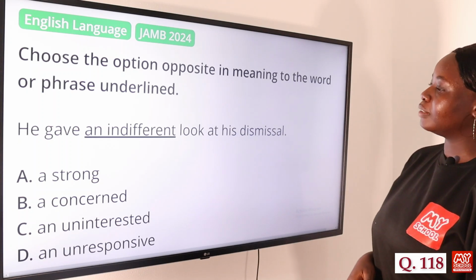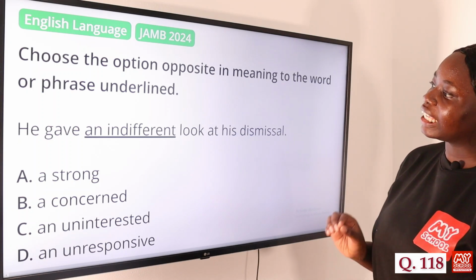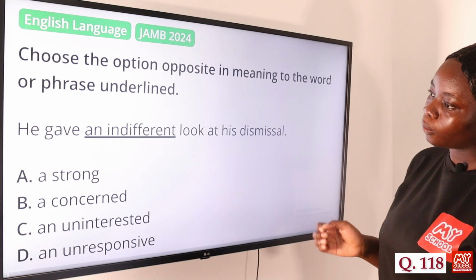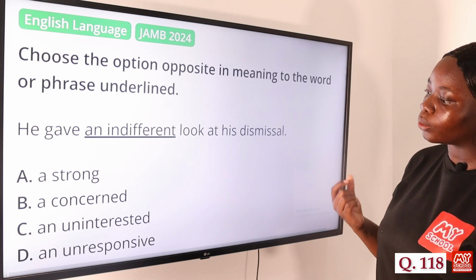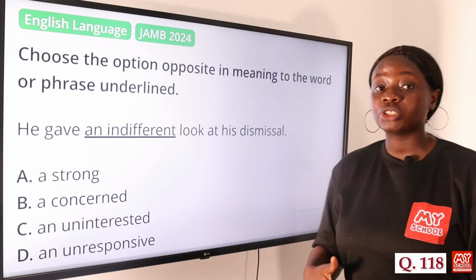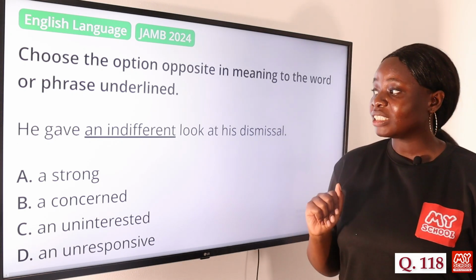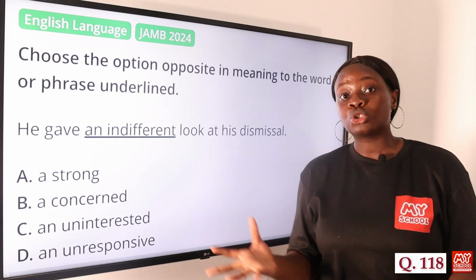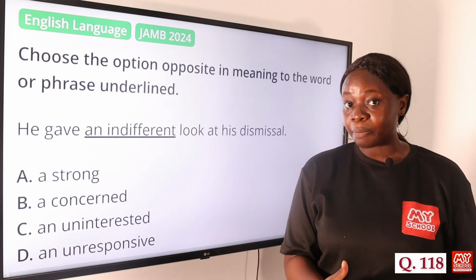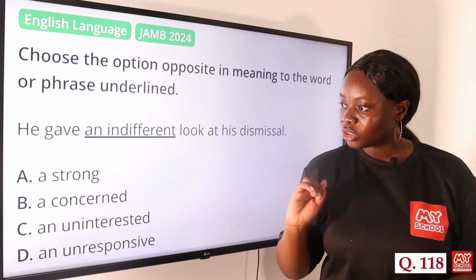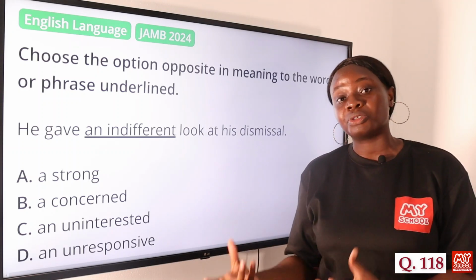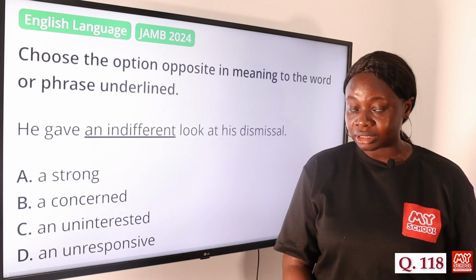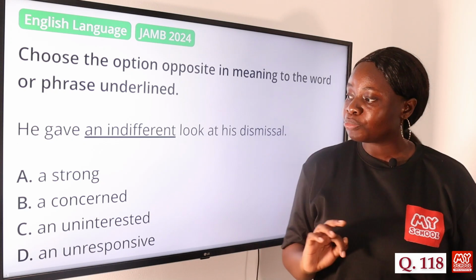Choose the option opposite in meaning to the word or phrase underlined. He gave an indifferent look at his dismissal. Option A, a strong. B, a concerned. C, an uninterested. And D, an unresponsive. So the answer to this question is option B, a concerned. So to have an indifferent look means to not show any care or concern about a particular person or thing. So the opposite of that would be concerned, a concerned look. A concerned look means showing great care or attention to a particular thing or a particular person. So option B, a concerned, is the answer to this question.